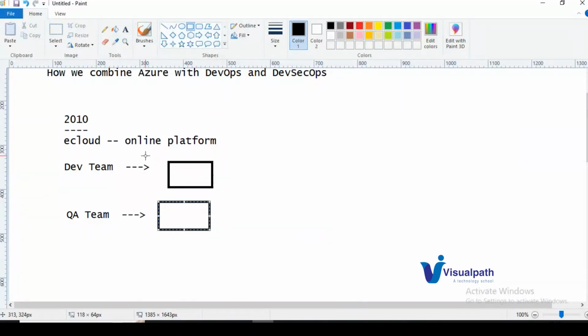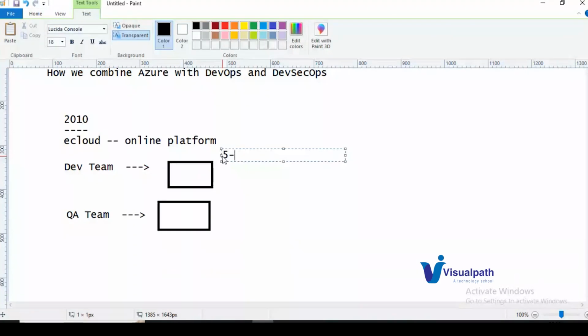Now the QA team will also say that the application is working fine, so we can go live. In that 2010 era, we only had laptops where we could deploy applications. Here we are running the application on the laptops itself. Once the application has gone live and traffic is coming in, let us say 5 to 10 users are using the application from your laptops itself.